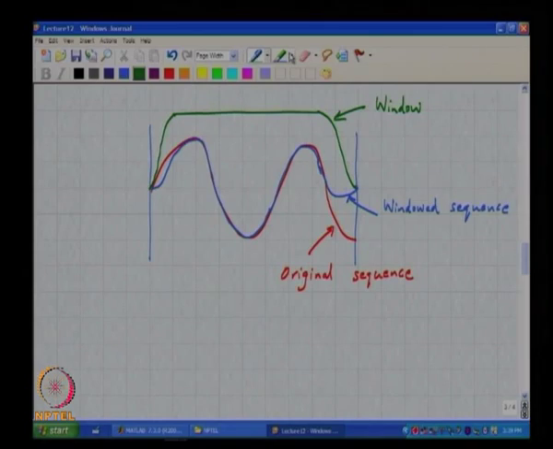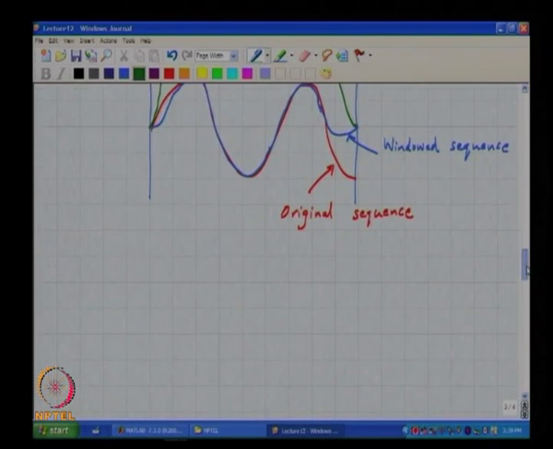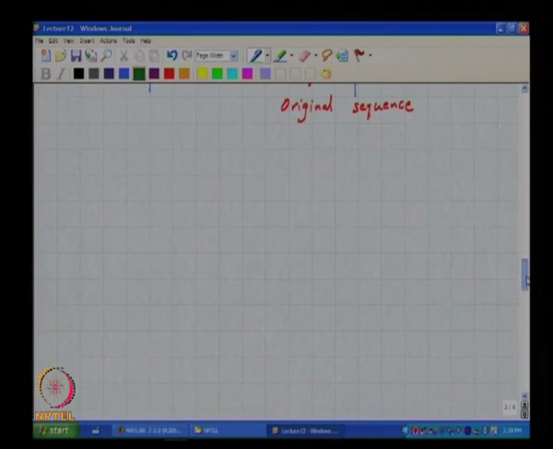So, corresponding to each one of these, there are any number of windows, which are called spectral windows, which are around in the literature. People have discovered and keep discovering new window functions where there is a minor variation here and there, but the basic idea is something which is flat on the top and slowly tapers off to 0 at the ends. So, let us take a look at some common window functions and see their properties.